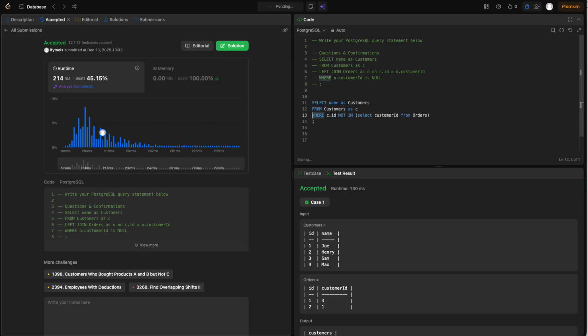So for this one, you should be ready for the questions on why left join, and is there any alternative way, which can be shown as not in, definitely.